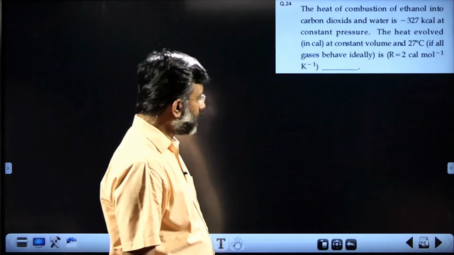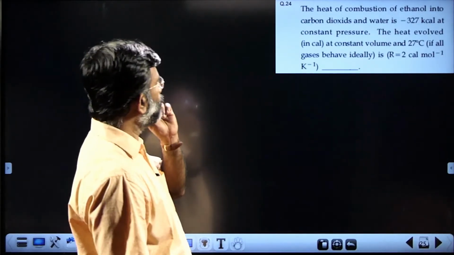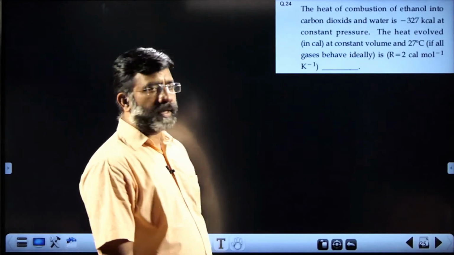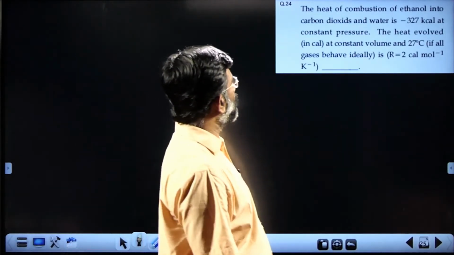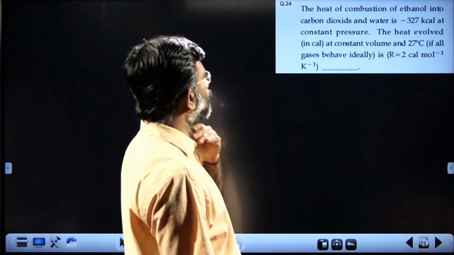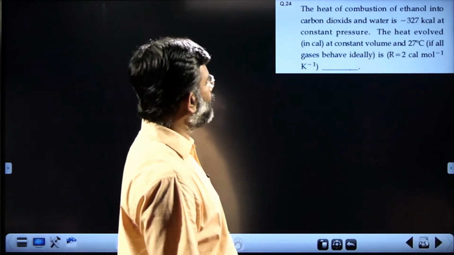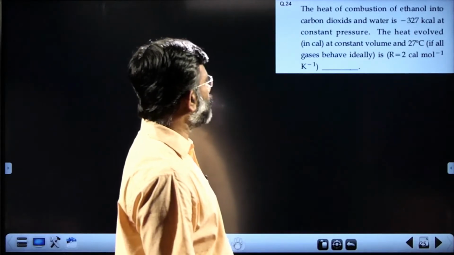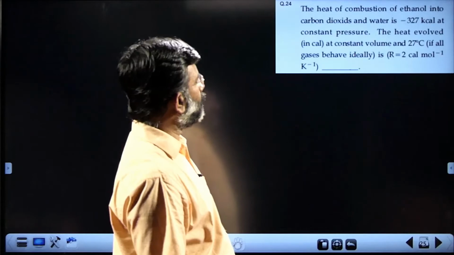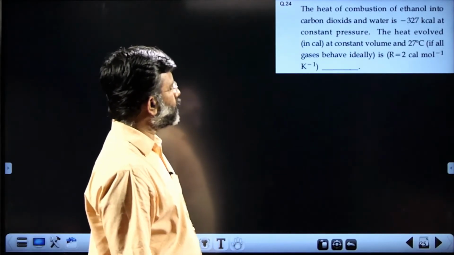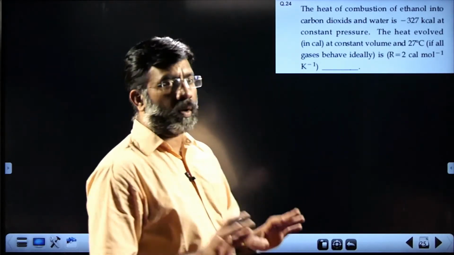And I think that is it, no, one more question there. 24th question. The heat of combustion of ethanol into carbon dioxide and water is minus 327 kilocalorie at constant pressure. The heat evolved in calories at constant volume and 27 degrees Celsius, if all gases behave ideally.